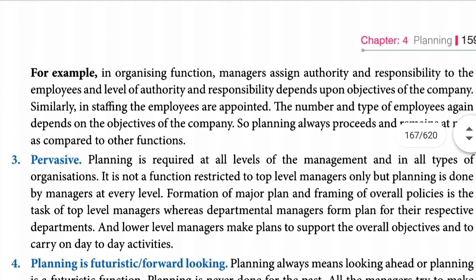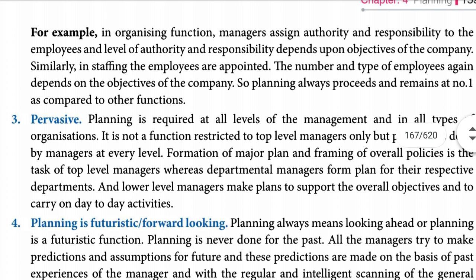For example, in the organizing function, the manager assigns authority and responsibility to the employees, and the level of authority and responsibility depends upon the objective of the company. Similarly, in staffing, the employees are appointed. The number and types of employees again depend on the objectives of the company. So planning always precedes and remains at number one as compared to other functions.